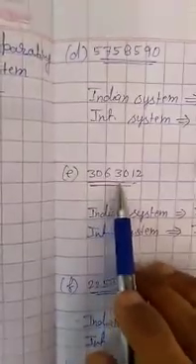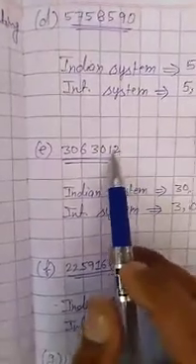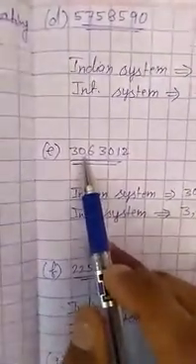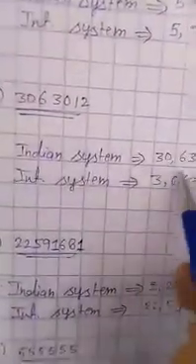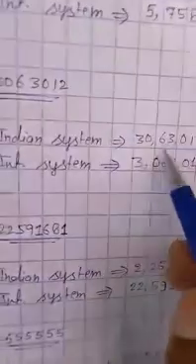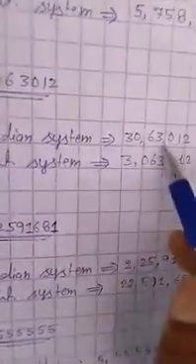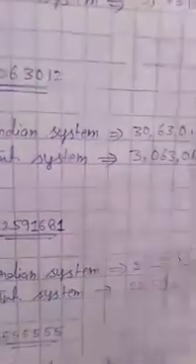Now we will do question number E. Question E is 3063012. In the Indian system we will read ones, tens, 100, 1000, 10,000, lakh, 10 lakh. So this is 30 lakh 63,012. We write 30, comma, 63, comma, 012.